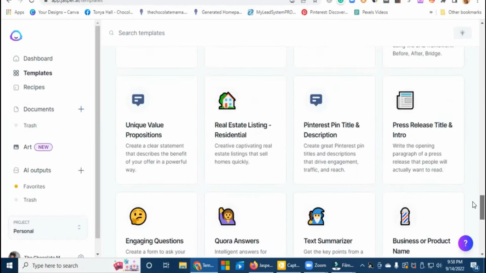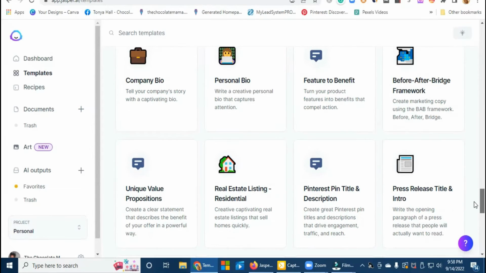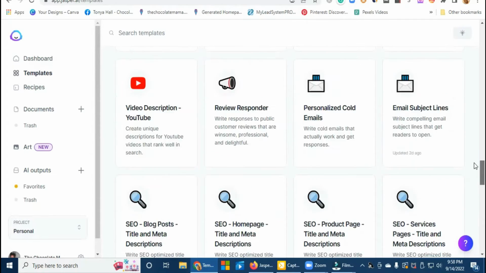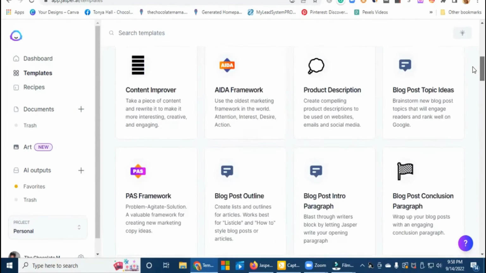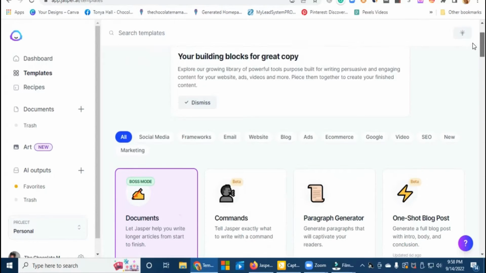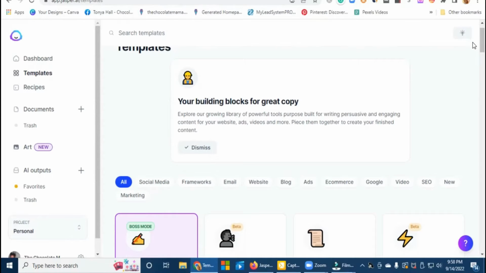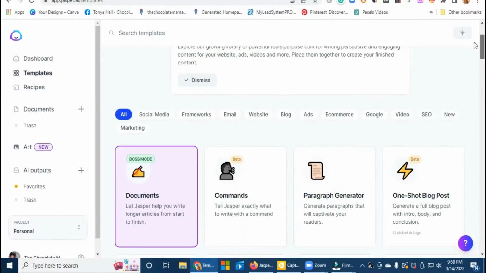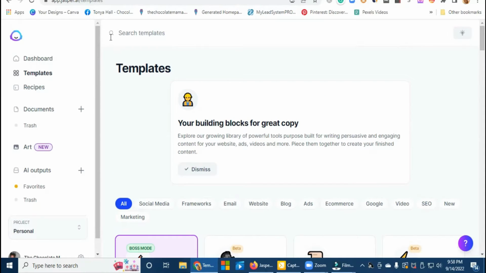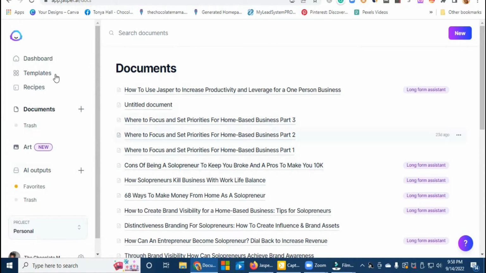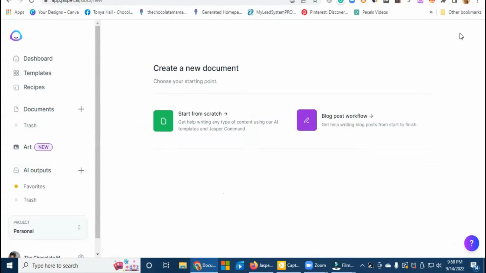As I'm scrolling through, you want a press release? It has a phenomenal amount of things that it'll do for you. But today we're going to use it just to write a simple blog post, right? I like to use one of their already made templates to get me started, and I'm going to walk you through how to do that. So I go into documents, and I have lots of them. I'm going to start off and write, and click new.